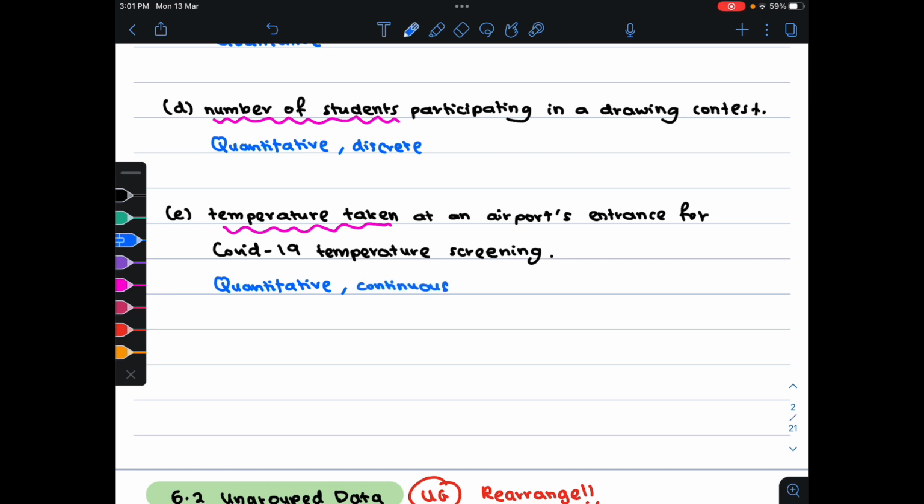And that's how you classify the information whether it is quantitative or qualitative. For quantitative, you need to know whether this is discrete or continuous. You don't need to do anything for qualitative data, just leave it like that.